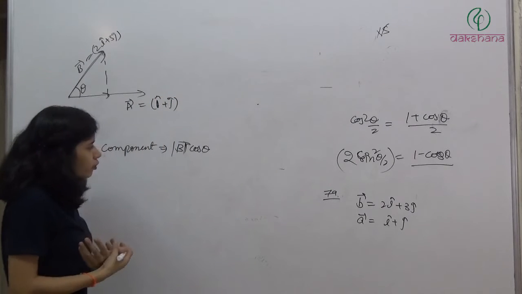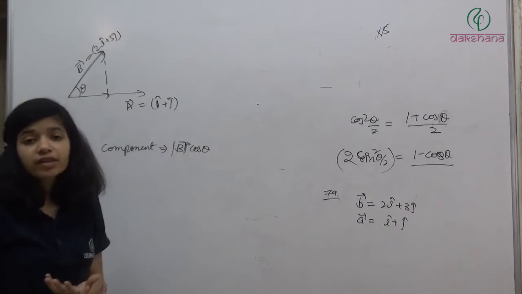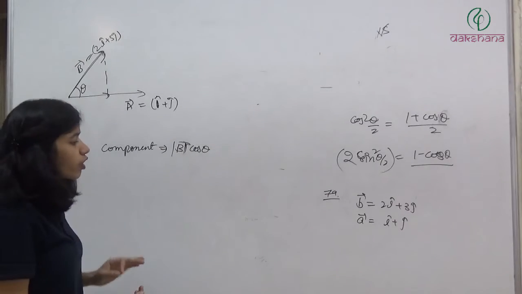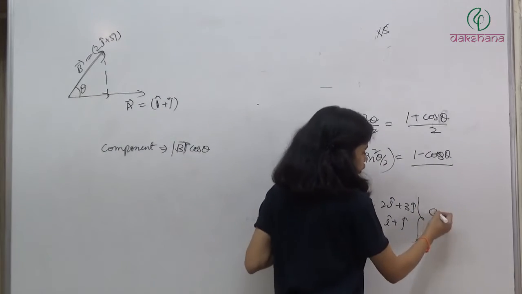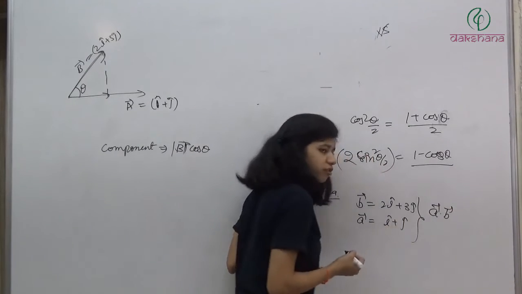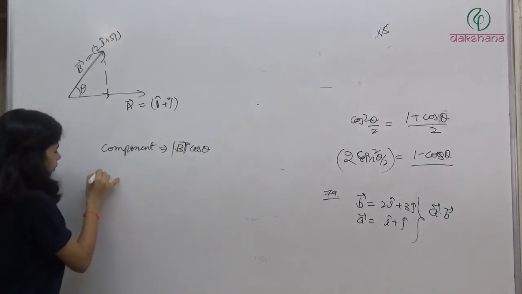So what should I do? I should calculate B cos theta. Do we have theta? No. So what should we do? We have another option. We can do A dot B. We can take the dot product of these vectors. So what we'll get? A dot B is nothing but